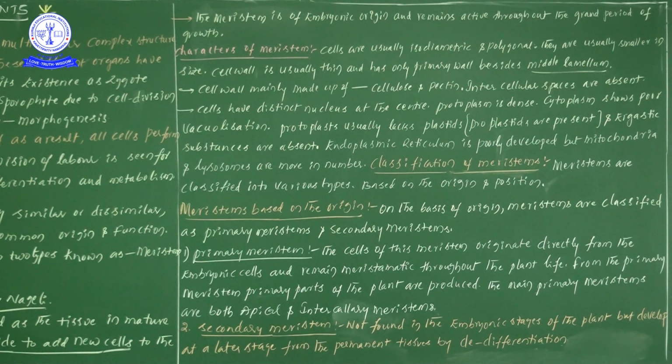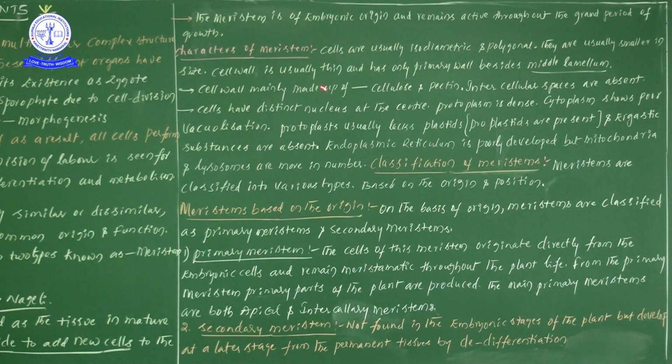Where? In meristematic cells. Now, what are the points we have discussed? The cell shape is isodiametric and polygonal. The cell wall is thin and has only the primary cell wall.